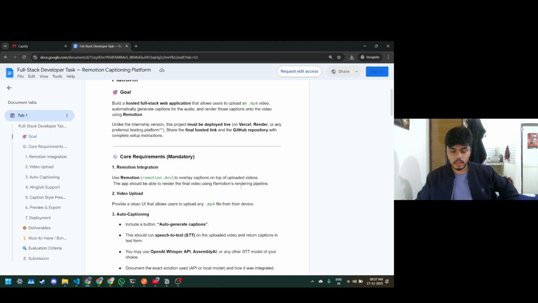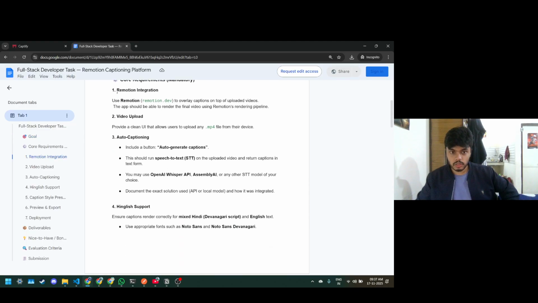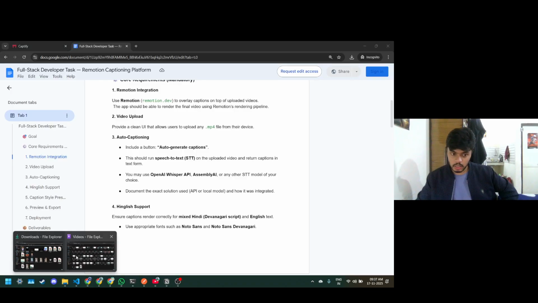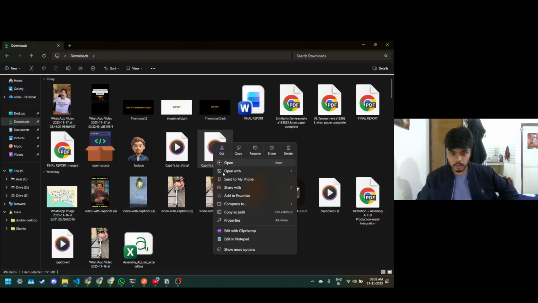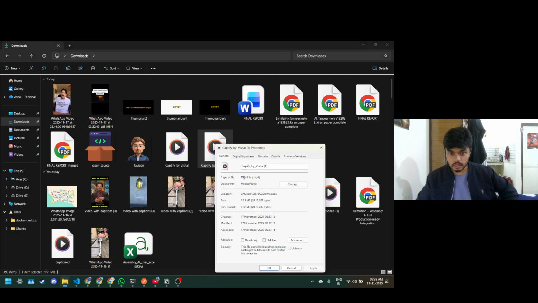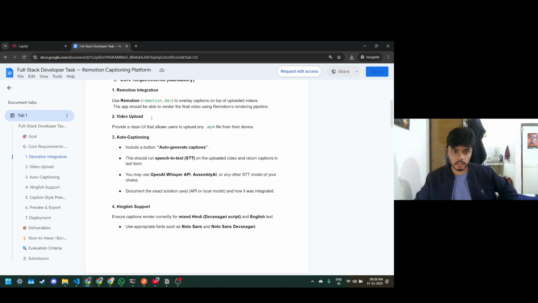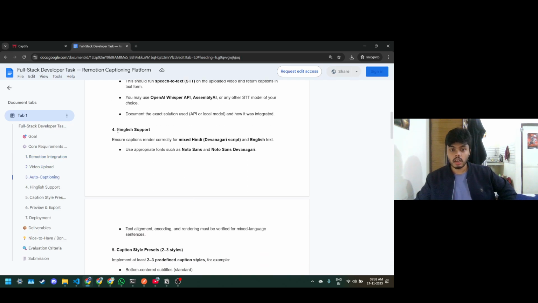So regarding the task, here is what I have implemented: Remotion integration, I've done it. Video upload, I've done it. Upload and download the video in MP4 format, I've done it. Like in MP4 format, click on properties, see MP4 file, done. Auto captioning, auto generate the captions. I've used Assembly AI, or any speech-to-text model of your choice. I've used Assembly AI. Document the exact solution used and how it was integrated, API, local. I will add this into my documentation.